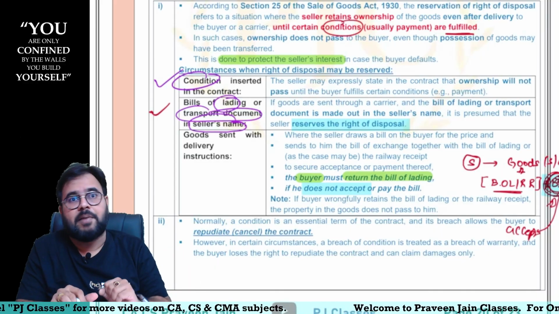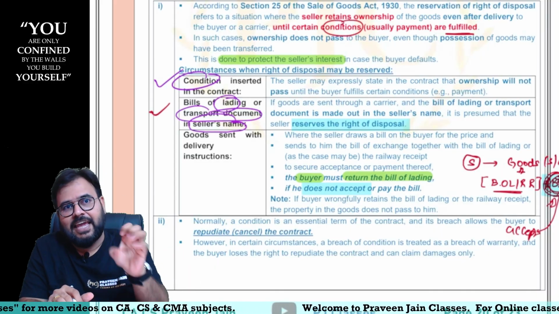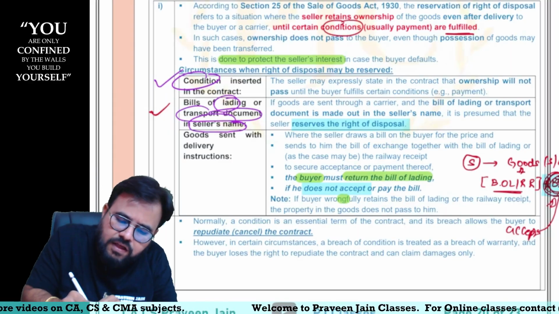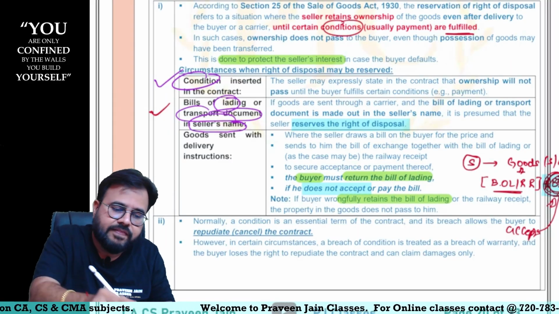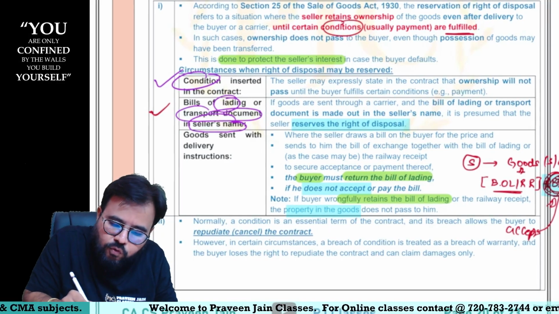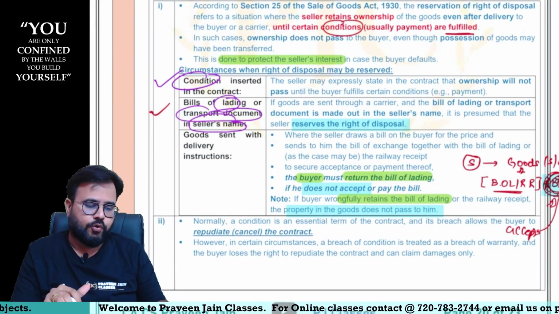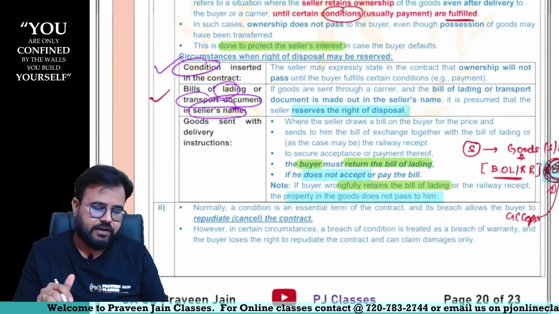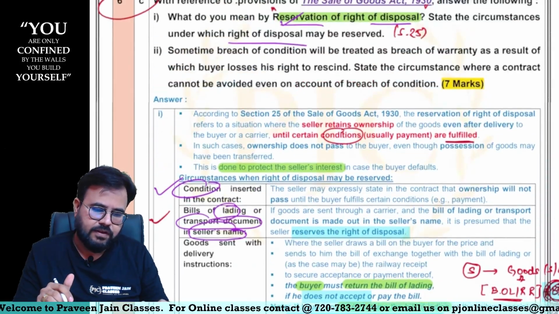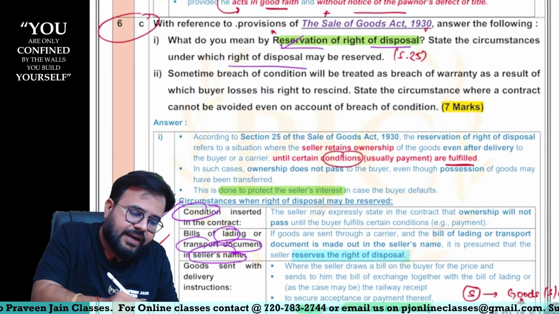But imagine the buyer very cleverly keeps the bill of lading also with him, sir. Then the law says property in the goods will not be transferred to you, sir. So that is what it is, sir. Next, anything else? Yeah. Second question, sir.